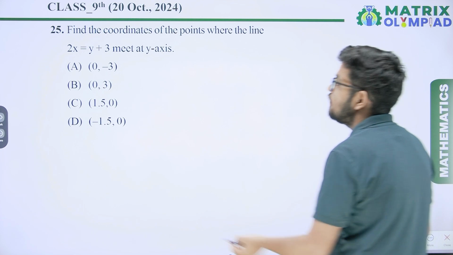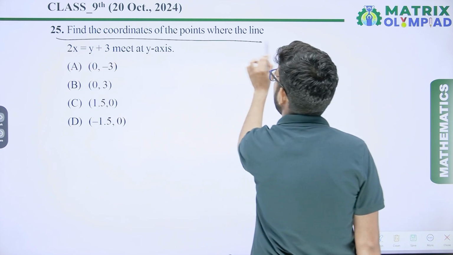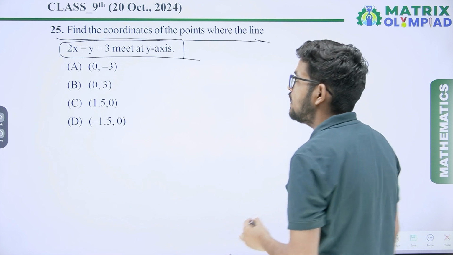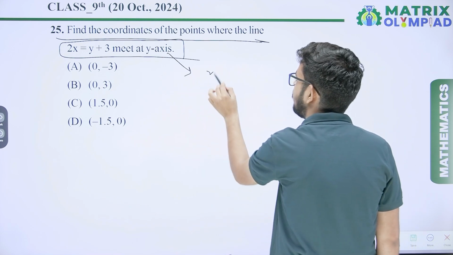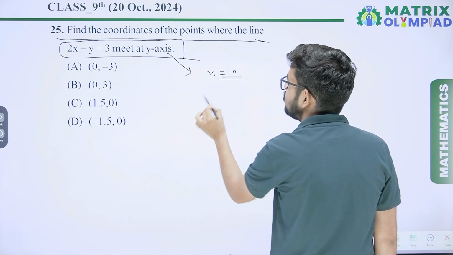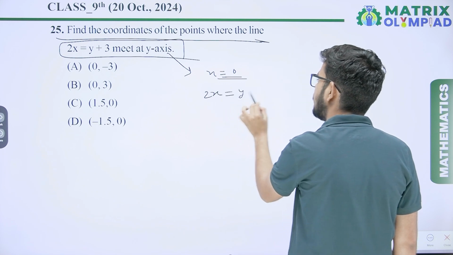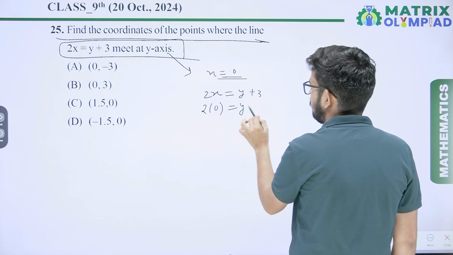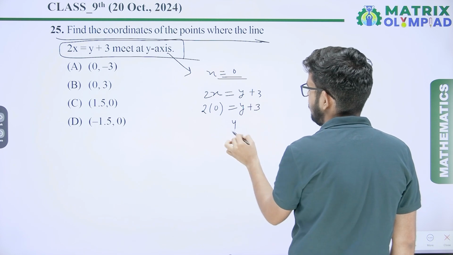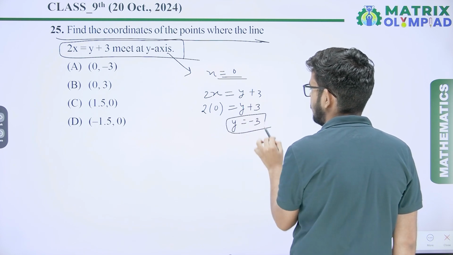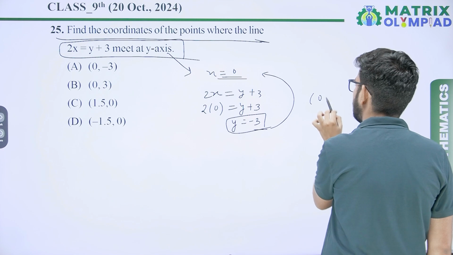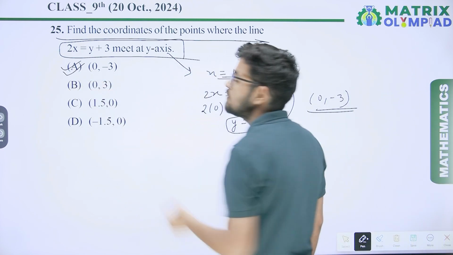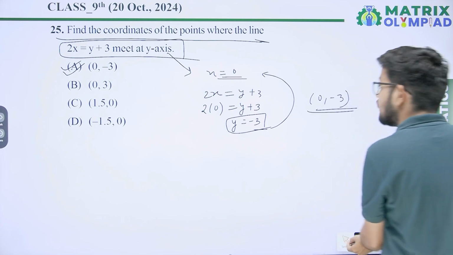Question number 25. Find the coordinates of the point where the line 2x equal y plus 3 meets the y-axis. We know that on the y-axis x equal to 0. So in the equation 2x equal y plus 3, put x equal to 0. So you will get 2 into 0 equal y plus 3. So the value of y equal minus 3. So the coordinate will be (0, minus 3). Option A will be the correct answer.